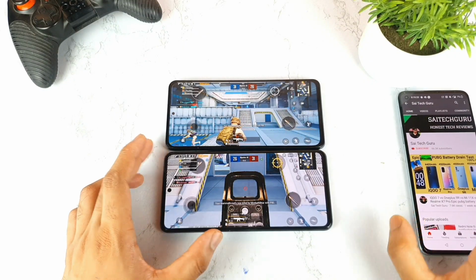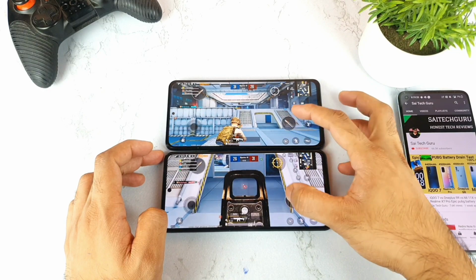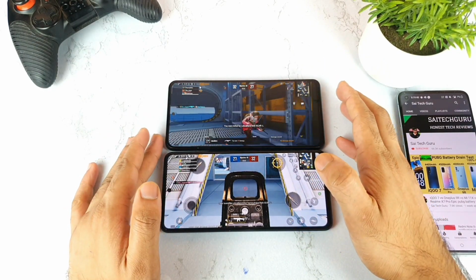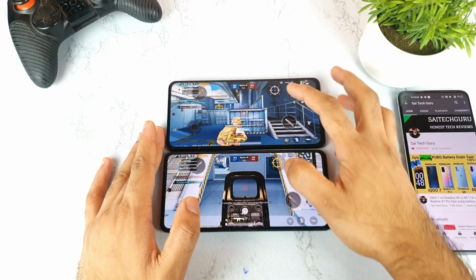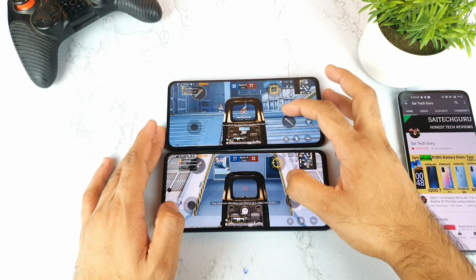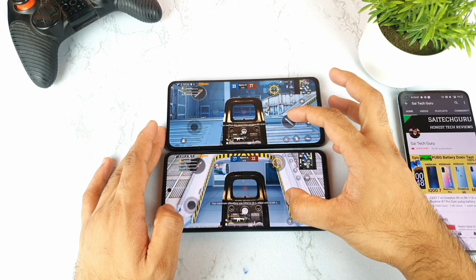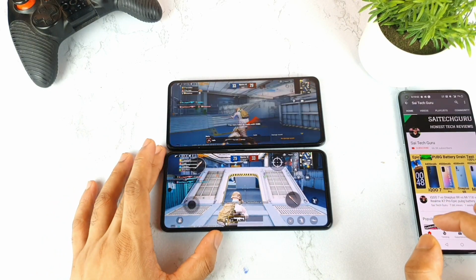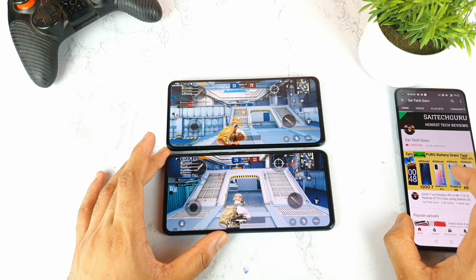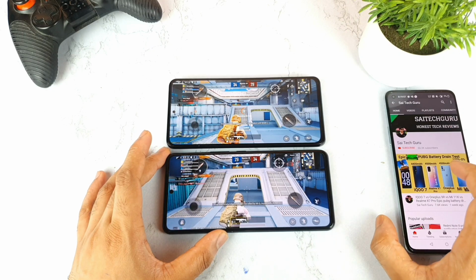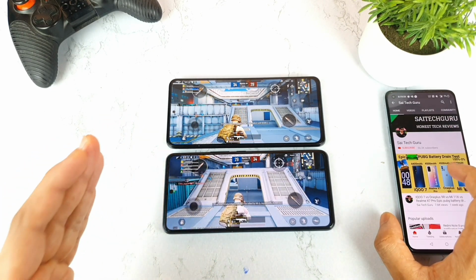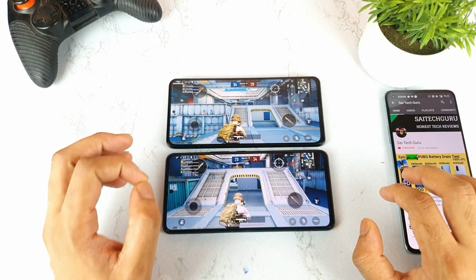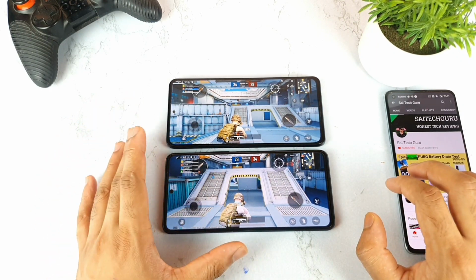So now friends, finally the conclusion is that both have a really great touch sampling rate response while PUBG gaming. Both have the same kind of output in my video testing. That is what I found out. And make sure to comment below friends, in case you want me to do a different kind of testing, I'll do my best. Right now the touch sampling rate is close to each other. Sometimes the Mi 11X, sometimes the iQOO 7. So in this case I'm unable to give a clear winner friends, but both have the same kind of touch sampling rate. Even though the iQOO 7 has 300 Hz and the Mi 11X has 360 Hz, sometimes it feels close to each other only friends.